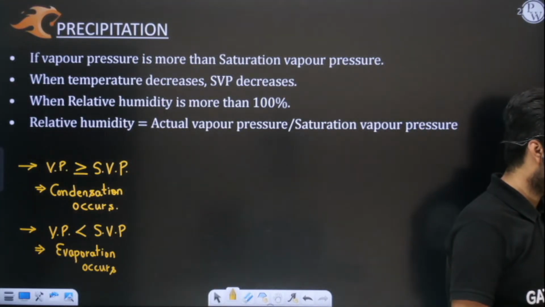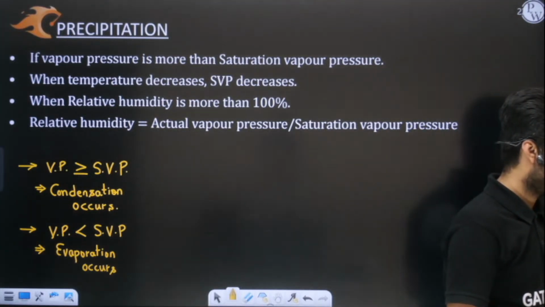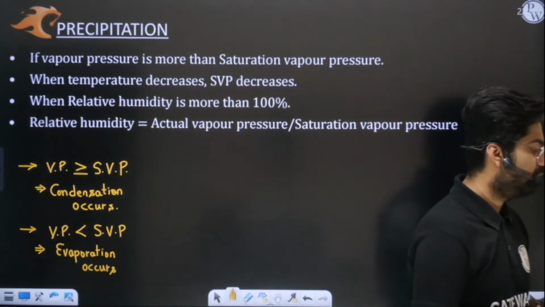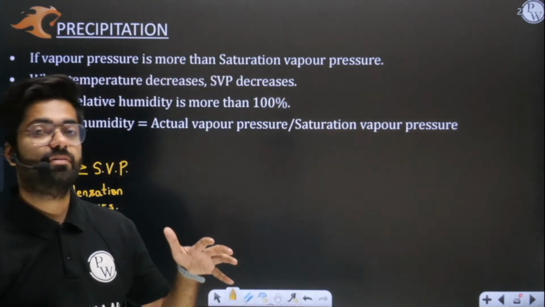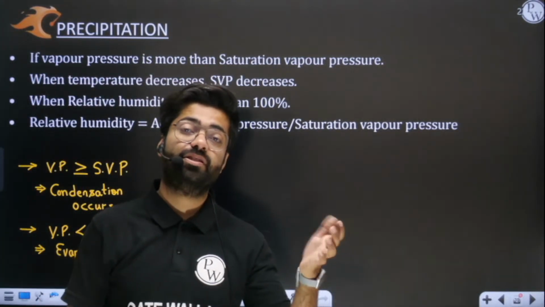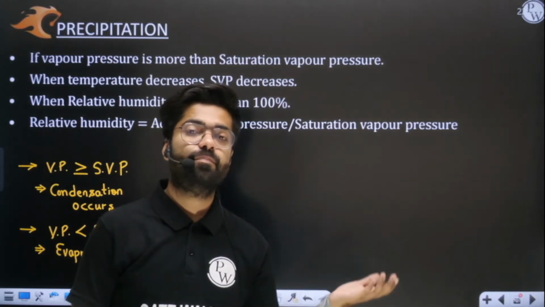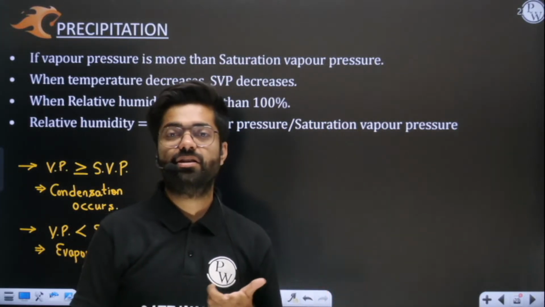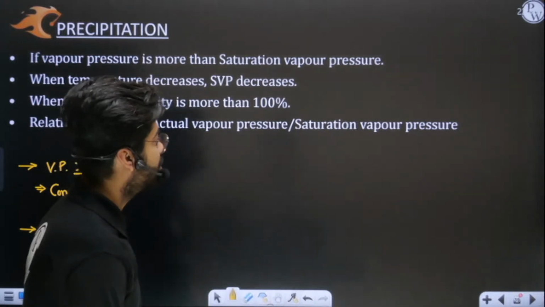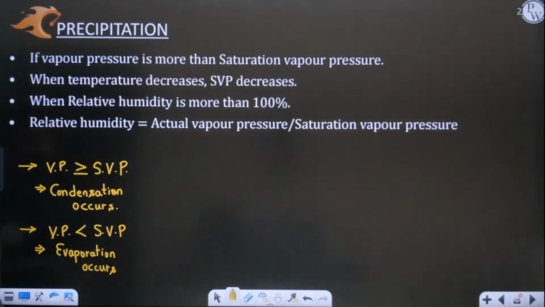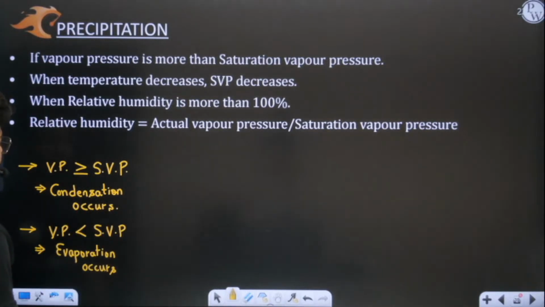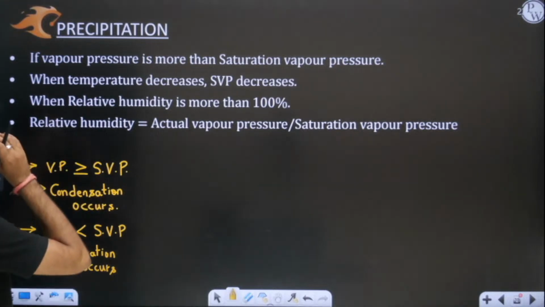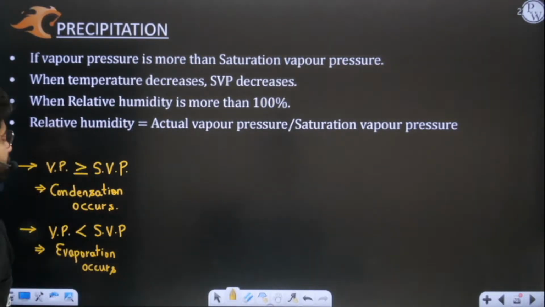Evaporation is more, but why does precipitation decrease year by year? See, precipitation is not decreasing year by year, the pattern is getting changed. Some places get less rainfall, but at some places you will see more rainfall. You can say the cycle balance is disturbed because of human activities. We will not discuss that now because it will take another half an hour to explain. Let us stick to the topic, let us focus on the topics which will be asked in the GATE examination as of now. I hope these things are clear to you.